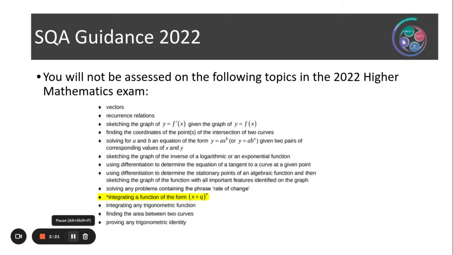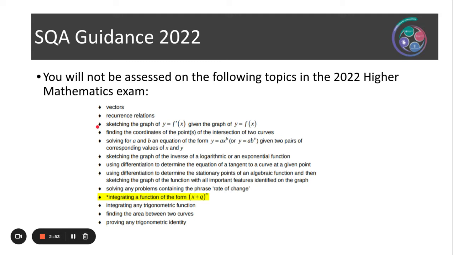So at the top of that list, we have got vectors and recurrence relations. Those were two topics that were always out. So at the beginning of August, we knew that we weren't to spend too long on these areas, because they wouldn't be assessed in the final exam in May. Starting from the third point here, this was the new information that was given out the week beginning the 7th of March. So we'll just run through that just now.